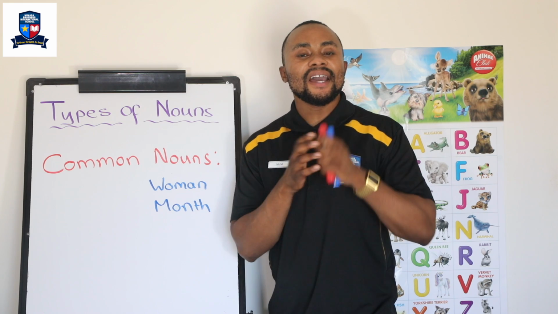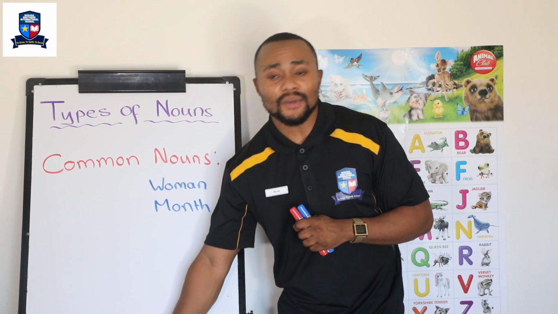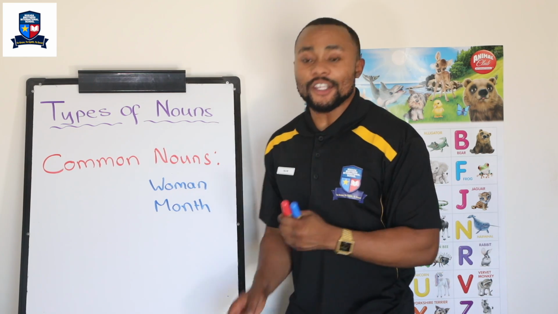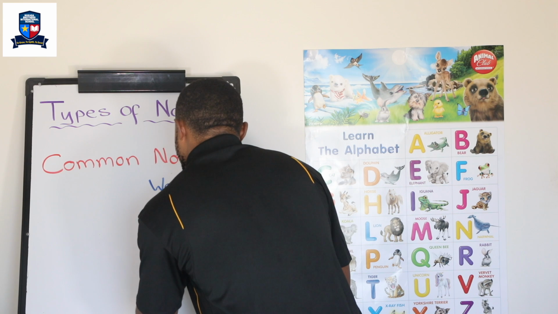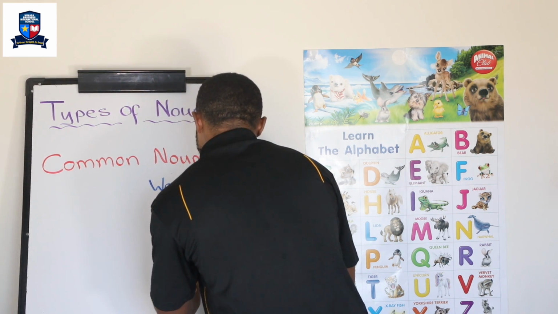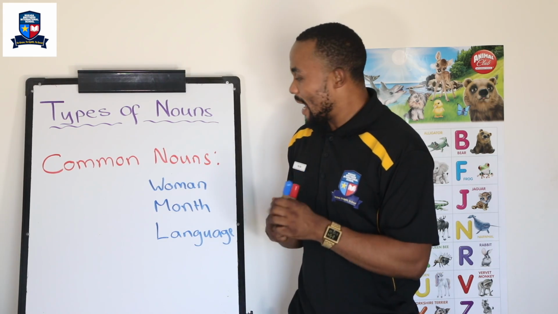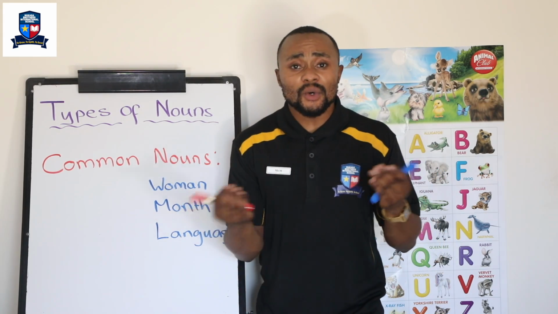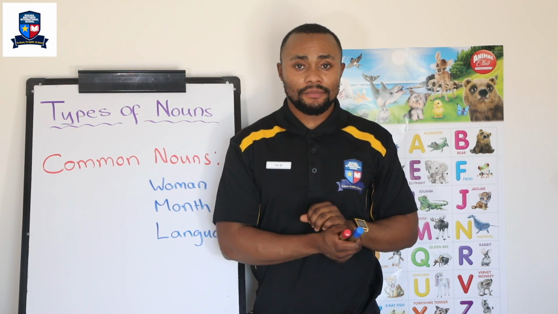Very, very good. Now, let's look at another good example. Let's look at language. All right, I'm going to write it here. Language is a good example of a common noun. Why? Because if I say, I speak a language.